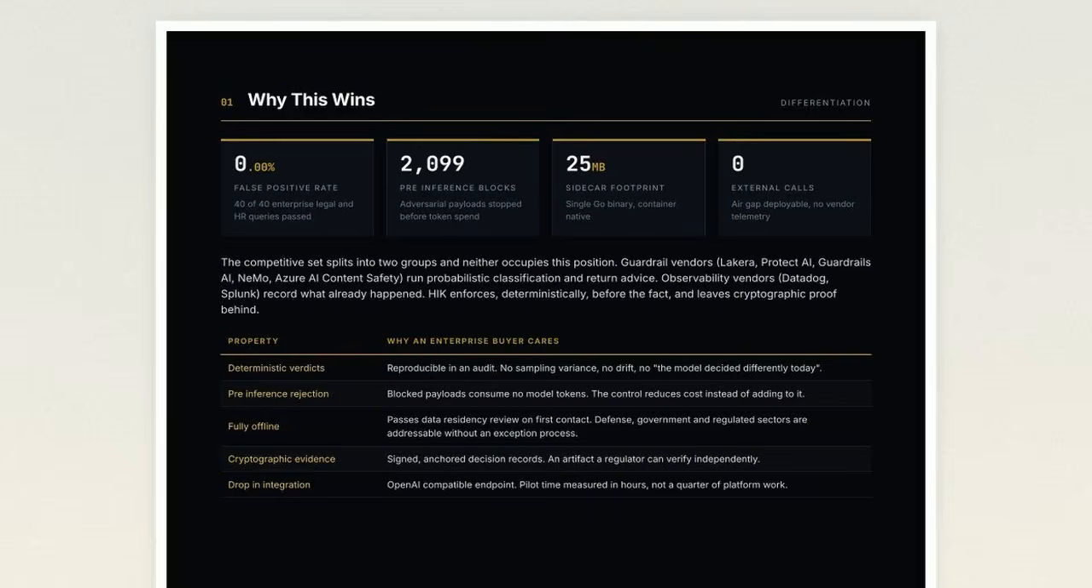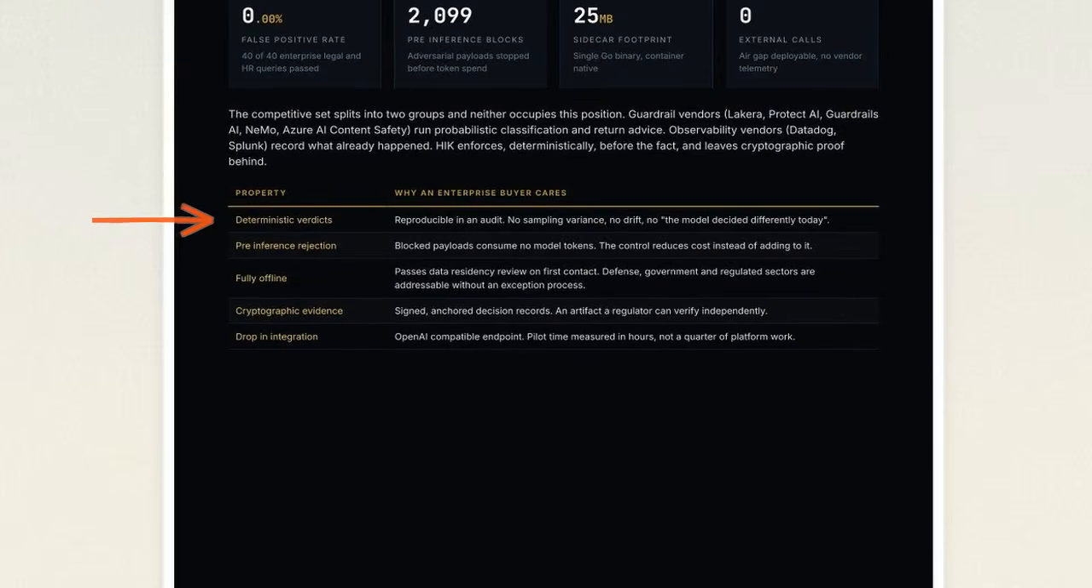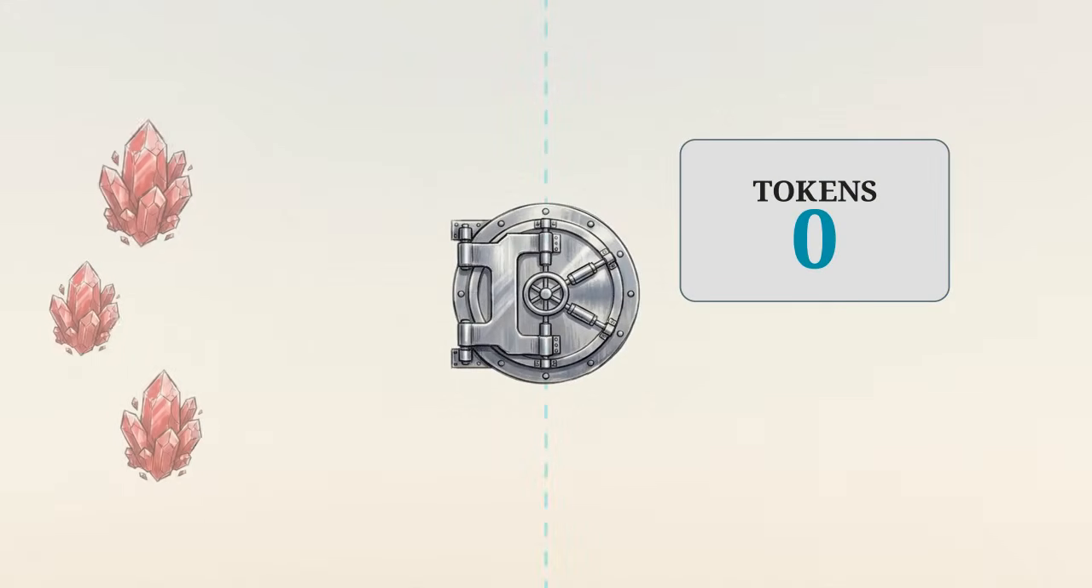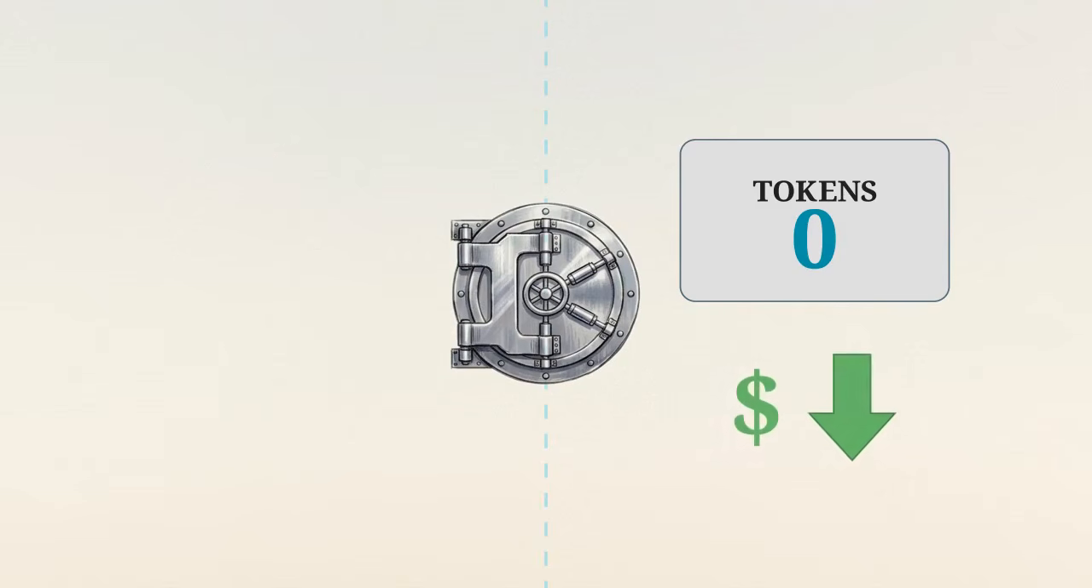This performance summary demonstrates why a deterministic proxy is superior. By making 0 external calls and blocking over 2,000 payloads before inference, the system enforces policy without model drift or vendor telemetry. This architecture actually lowers operating costs by stopping adversarial payloads before they can consume model tokens.